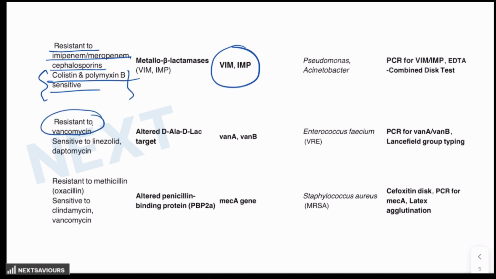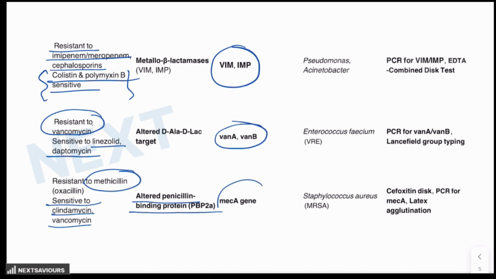Resistance to vancomycin, but sensitive to linezolid or daptomycin, then VAN A or VAN B genes are affected. And one of the commonest questions asked is in relation to methicillin resistant Staphylococcus aureus, which is sensitive to clindamycin and vancomycin. It is because of the mechanism that is altered penicillin binding protein, which you already are aware of because of the common gene involvement, which is the MECA gene. So these are the genes which are commonly involved in producing the carbapenemase resistance in the organisms.